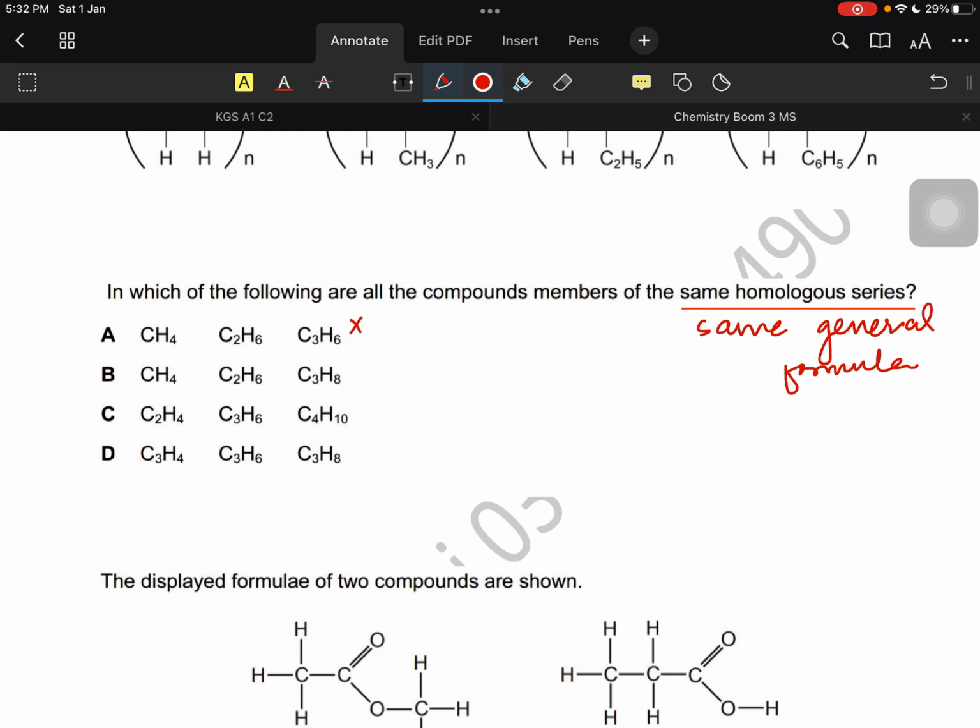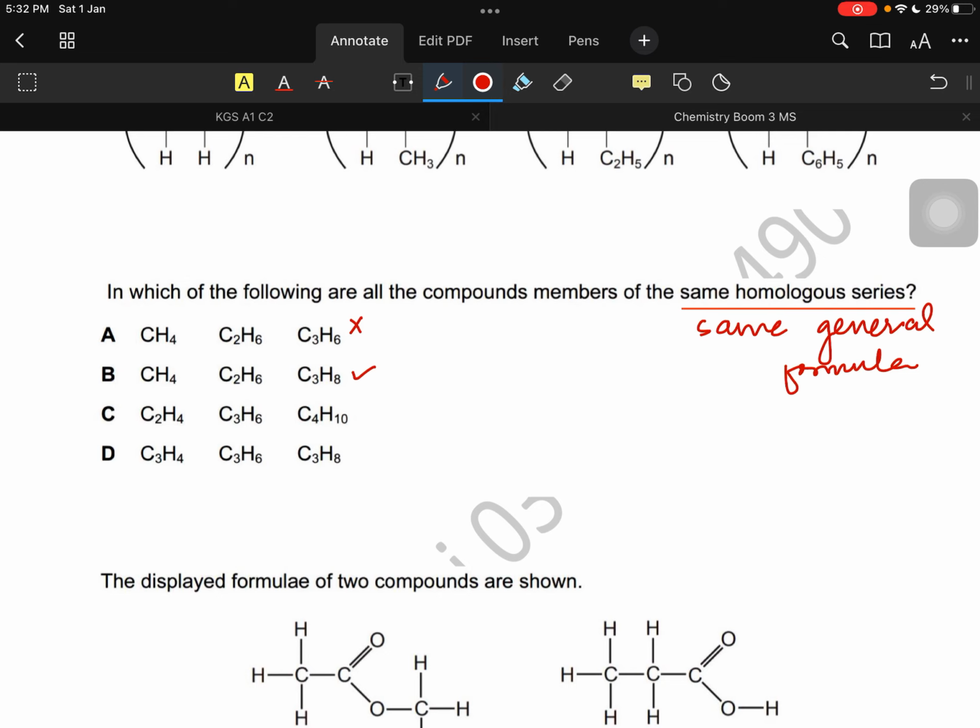C3H6 follows the general formula of an alkene. So C3H6 cannot be an alkane, and that is why it's incorrect. B is CH4, C2H6, so both are alkanes, methane and ethane. Then C3H8 is propane. So B seems fine. Let's confirm with C and D.